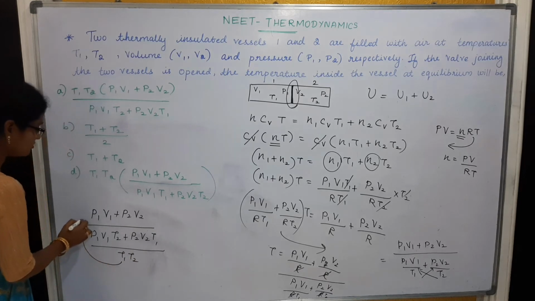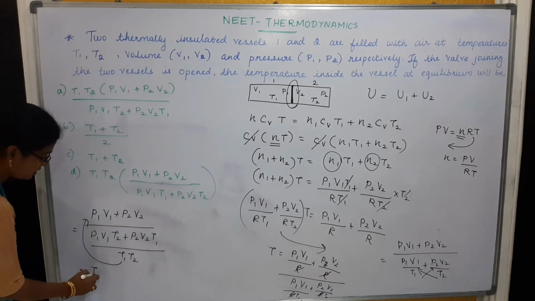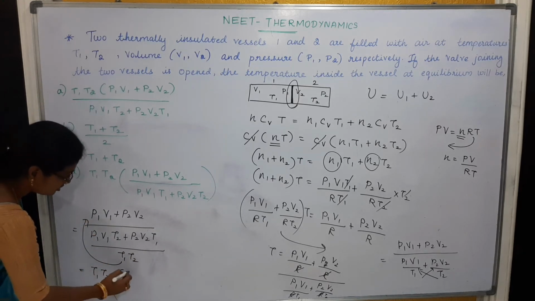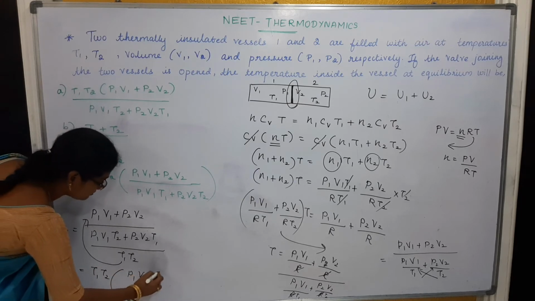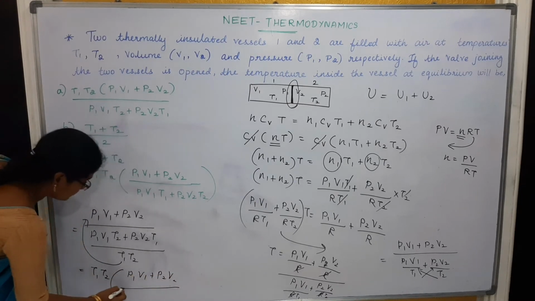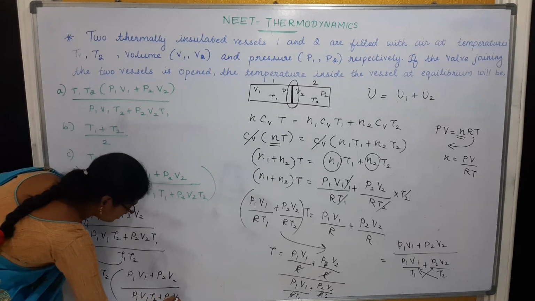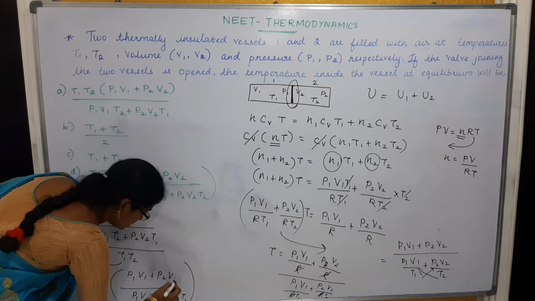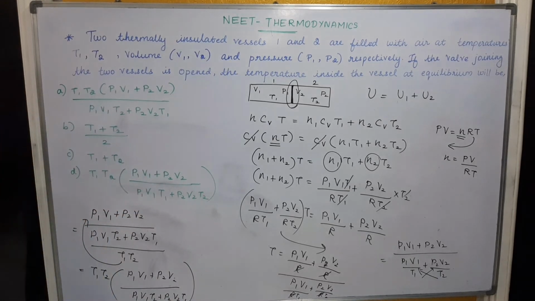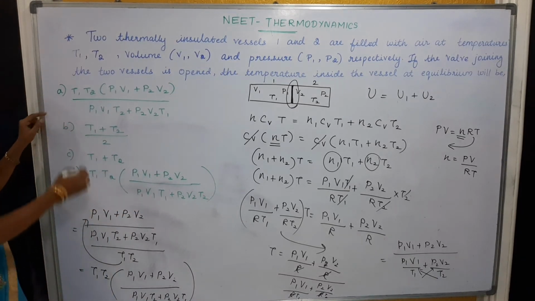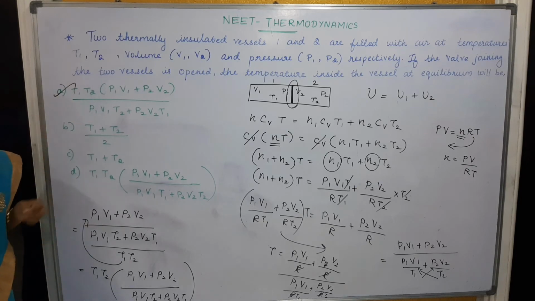Now take this value to the numerator. So T1 into T2 into (P1 V1 plus P2 V2) divided by (P1 V1 T2 plus P2 V2 T1). So see, what is the option you get? The first option, right? So this is the correct answer.